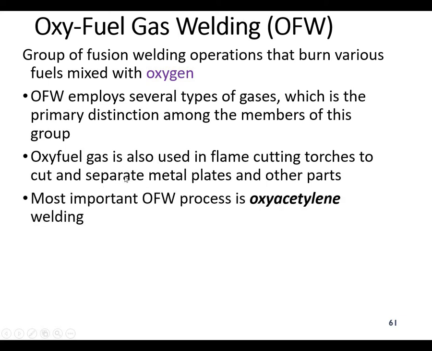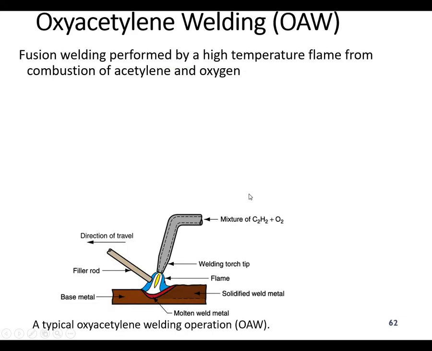So coming to the most important oxy-fuel gas, as we discussed, oxyacetylene, but others like, for example, hydrogen can also be used. So oxyacetylene welding, OAW, is a fusion welding process by high temperature flame, and you combust this fuel gas with the oxygen.